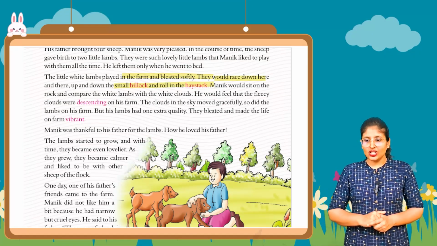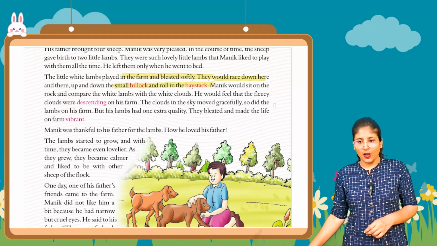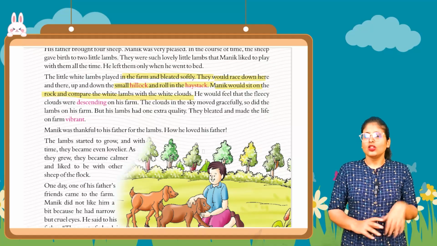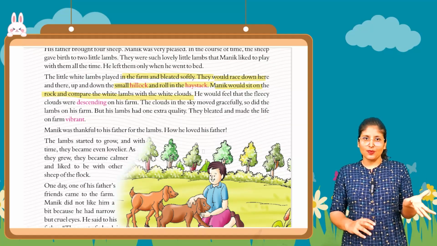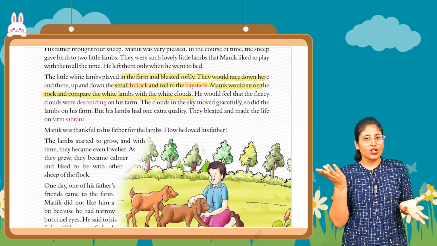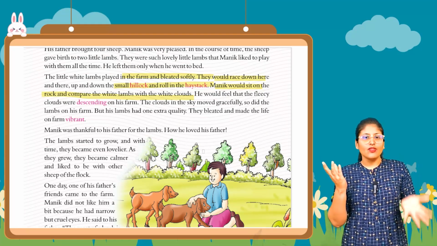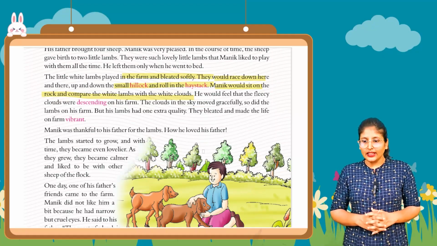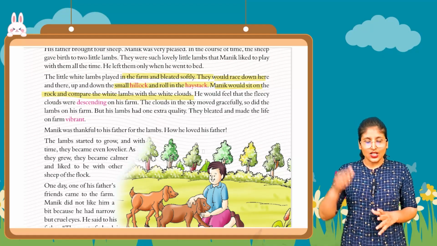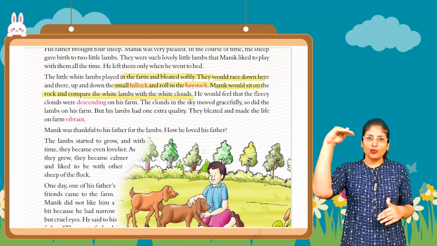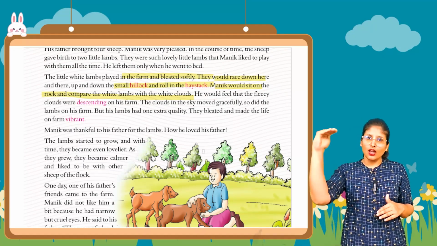Manik would sit on a rock and compare the white lambs with the white clouds. So white lambs, the white baby sheep, he would compare with the clouds. He felt that just as the clouds are beautiful, the lambs are also very beautiful. He would feel that the fleece clouds were descending on the farm. Sometimes he felt that the clouds were moving towards his farm.